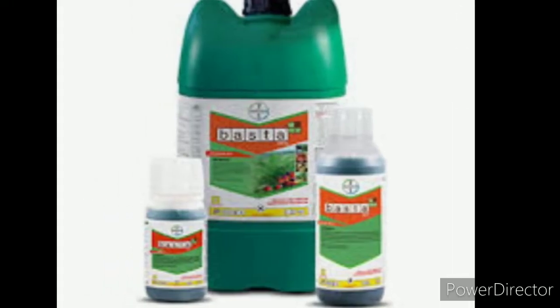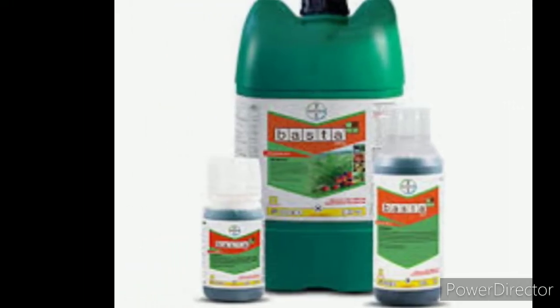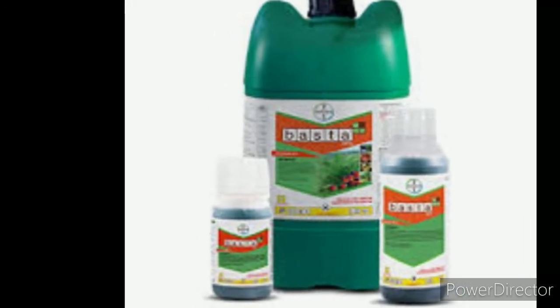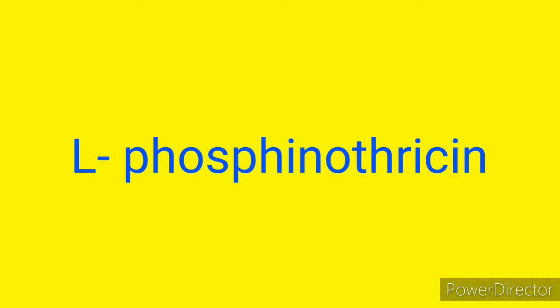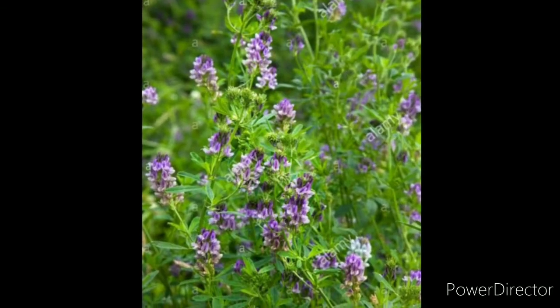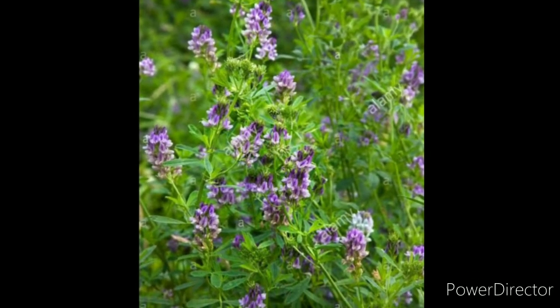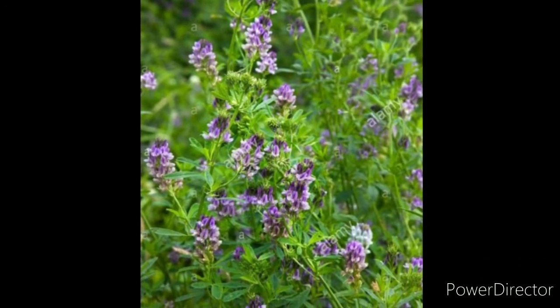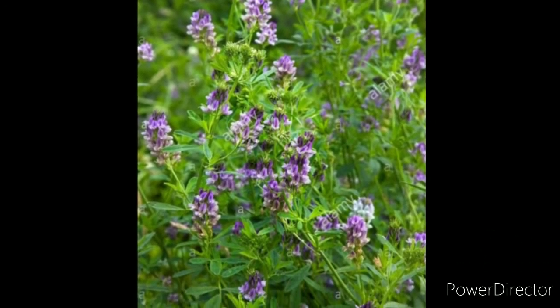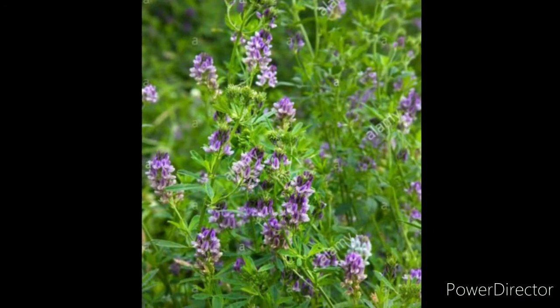Next one is herbicide tolerant Basta. Basta is a kind of herbicide or weedicide. Basta contains the chemical compound phosphinothricin. Medicago sativa, commonly called Kudirai Masal, naturally has herbicide tolerant capacity.